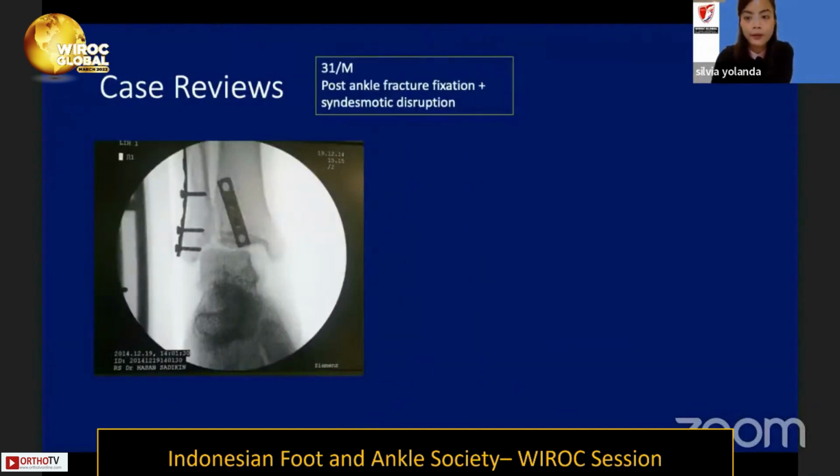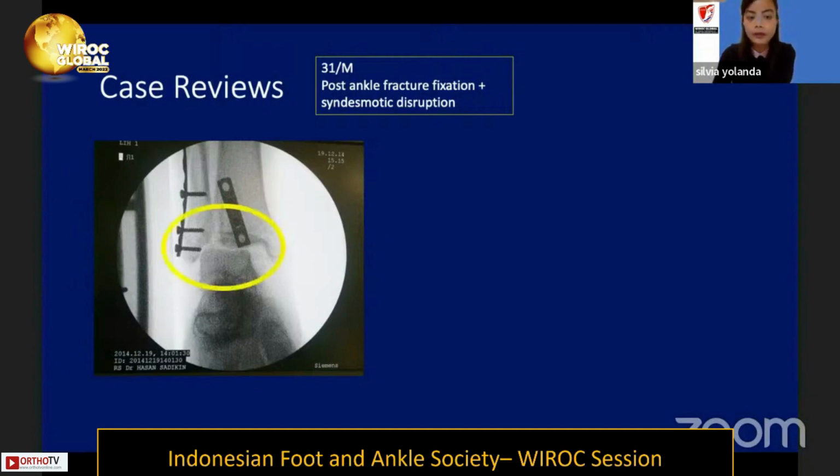This is our case review performed by me and Dr. Andri as my mentor. This is a male, 31 years old, with post-ankle fracture fixation after 3 months with a syndesmotic disruption. He came to us with chronic instability and also pain during weight bearing.